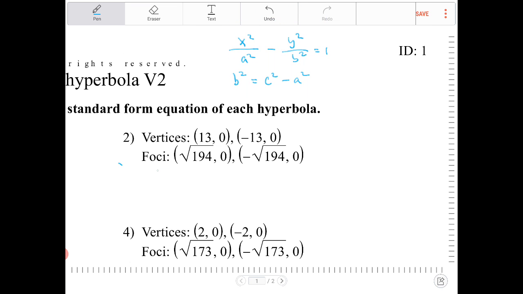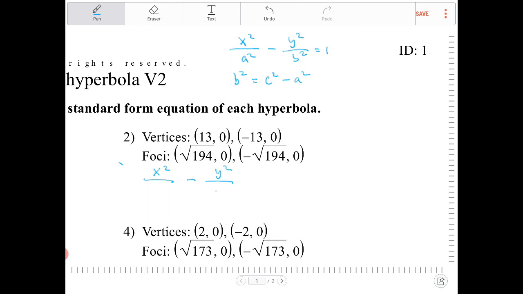I know that immediately the equation is x squared over some value of a squared minus y squared over some value of b squared. Now I've got to figure out what a is and what b is.